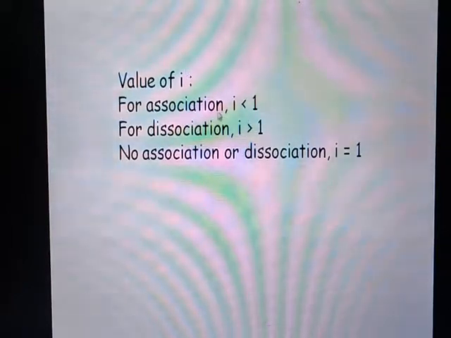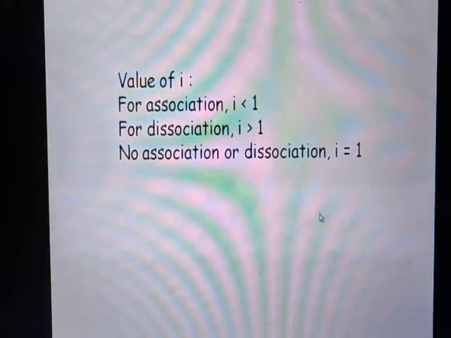For the association process, the value of I will be less than 1. If the value of I is found to be greater than 1, then that indicates the dissociation of a solute in the solution. If the value of I is found to be exactly equal to 1, there is no association or no dissociation. I repeat, if the Van 't Hoff factor value is found to be less than 1 in the solution, that indicates the association of solute particles. If the Van 't Hoff factor value is found to be greater than 1 in solution, that indicates the dissociation of solute particles. If the Van 't Hoff factor is found to be equal to 1, that indicates there is no association or dissociation of solute particles in the solution.